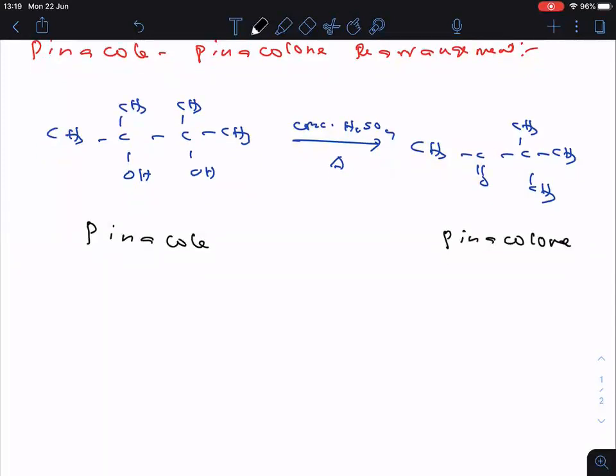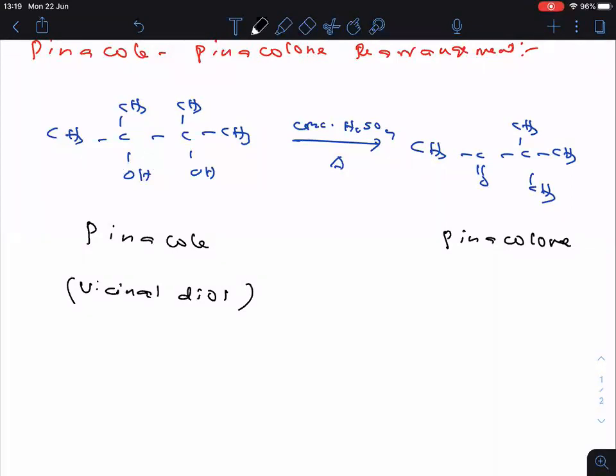Now, in pinacol, two OH groups are there. They are on adjacent carbons. So pinacol is nothing but a vicinal diol. Do you remember we discussed geminal and vicinal? Vicinal means on adjacent carbons. Di means two. Ol means alcohol. So vicinal diol is nothing but pinacol.